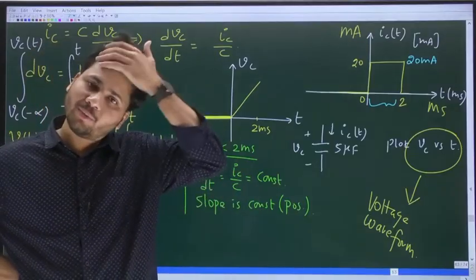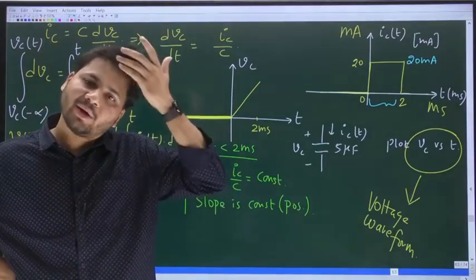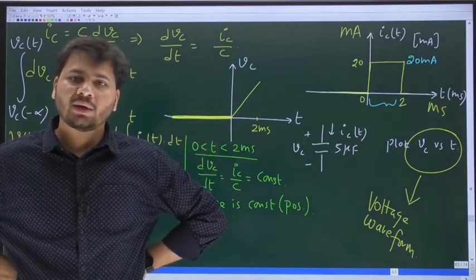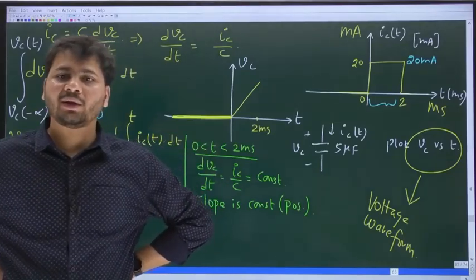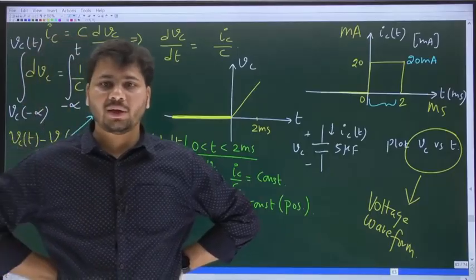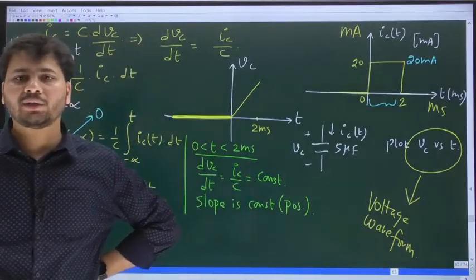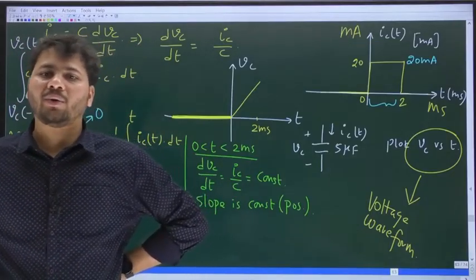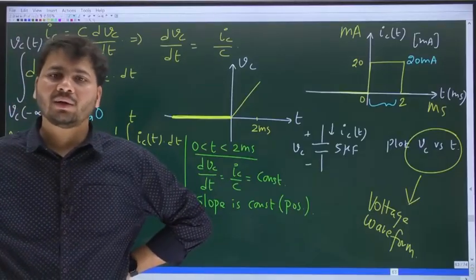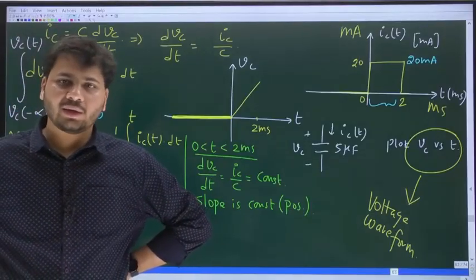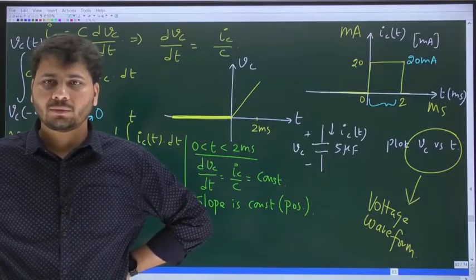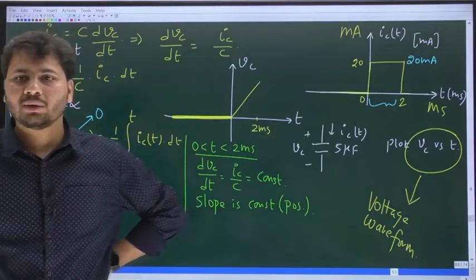What about after t equal to 2 milliseconds? After t equal to 2 milliseconds, will the cap get charged or discharged, or will the voltage across the cap remain constant? Again, please type in the chat box: after 2 milliseconds, is the cap going to get charged or discharged, or neither charging nor discharging? I mean, the voltage remains constant.